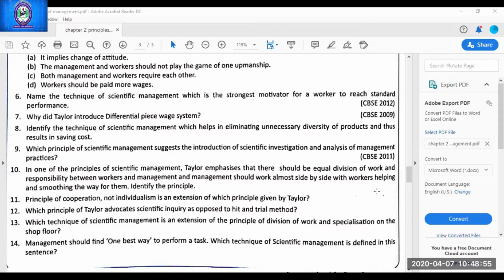Principle of cooperation, not individualism, is an extension of which principle given by Taylor? This we have already done. Then, which principle of Taylor advocates scientific inquiry as opposed to hit and trial method? Scientific inquiry as opposed to hit and trial method. You can give me the answer in writing. Yes, science, not rule of thumb.